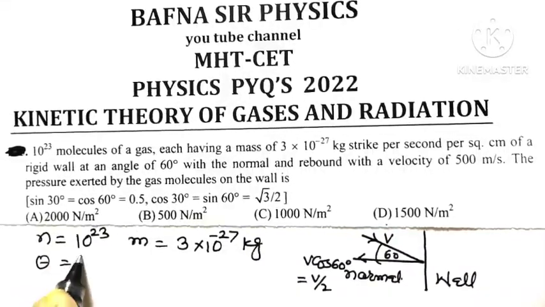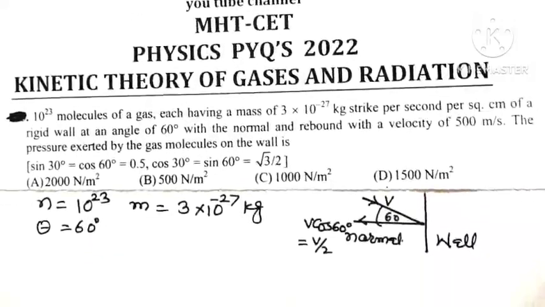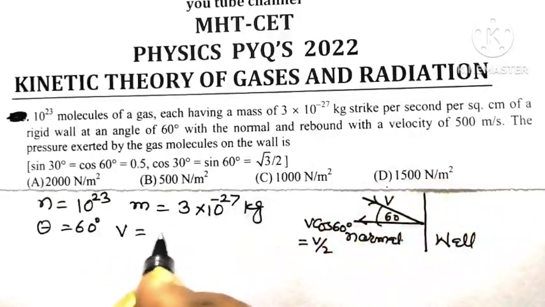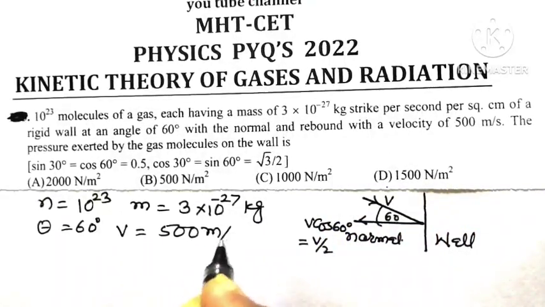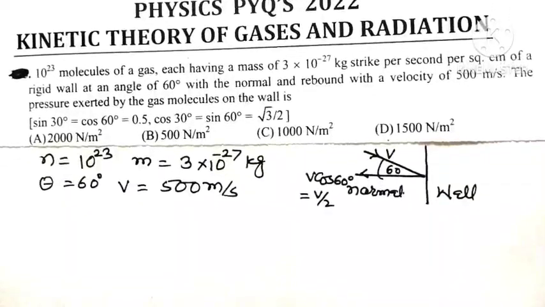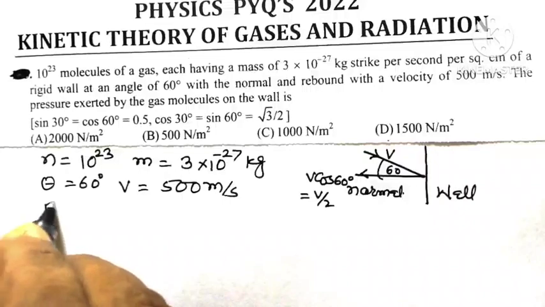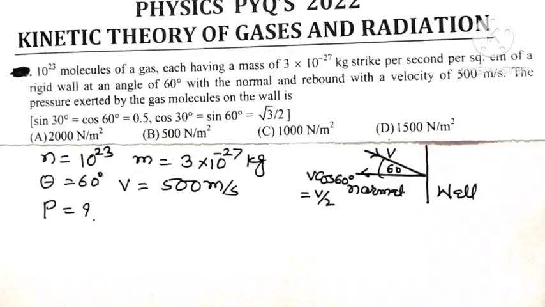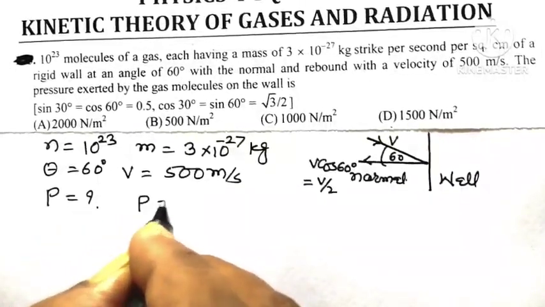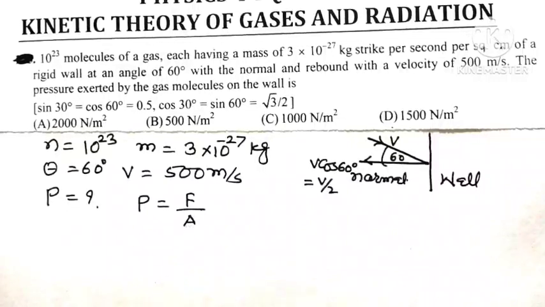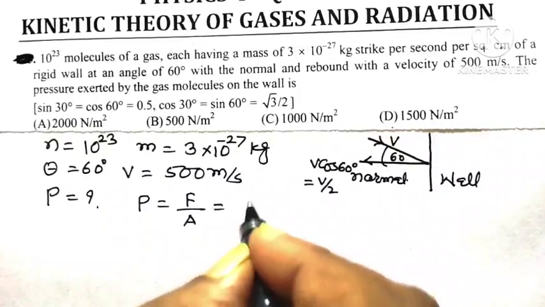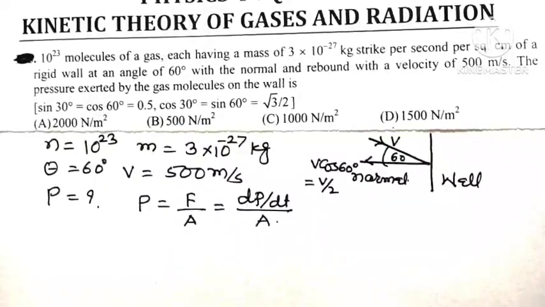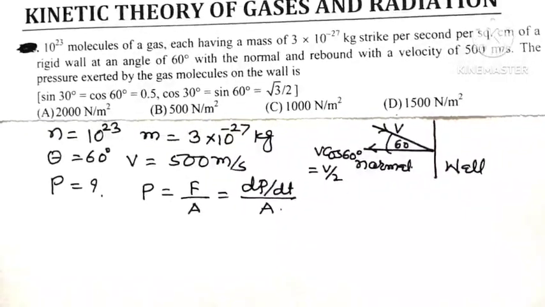So angle theta is equal to 60 degree with the normal, and the velocity with which molecules rebound is 500 meter per second. Then the pressure exerted by gas molecules on the wall, that we have to find out. Now pressure is nothing but force per unit area. Force is the rate of change of momentum, dp by dt, upon area.